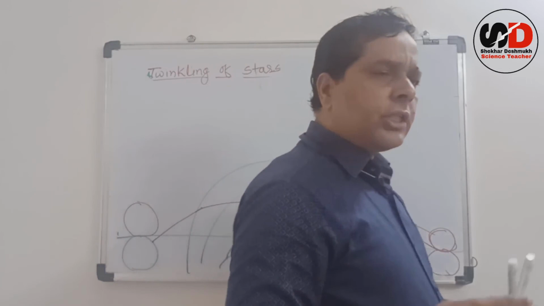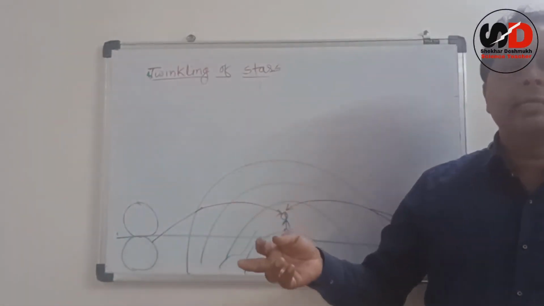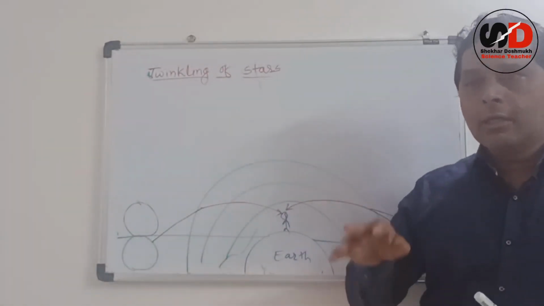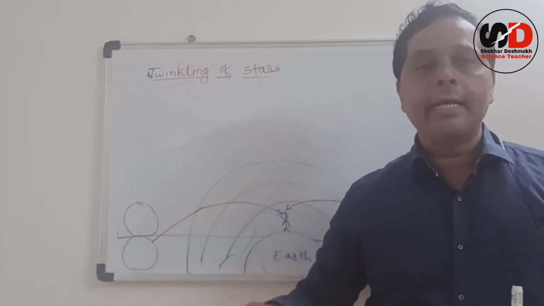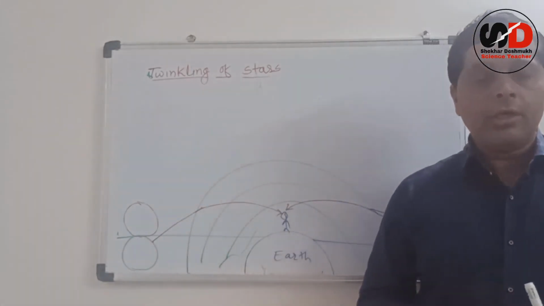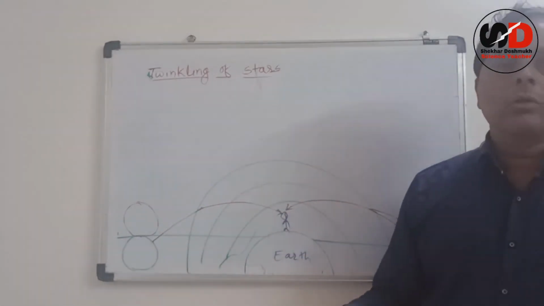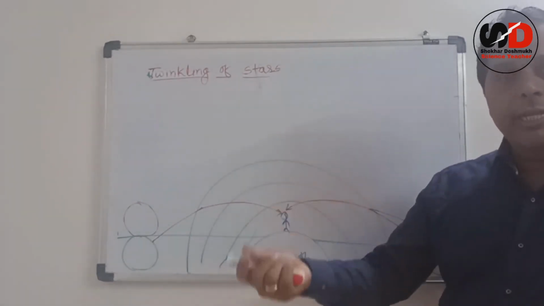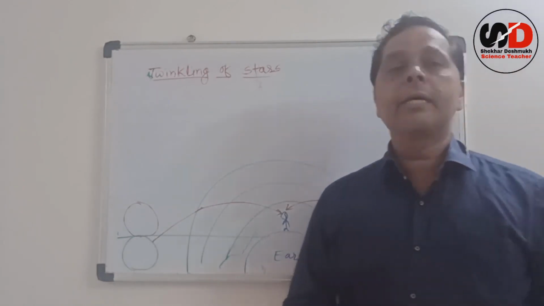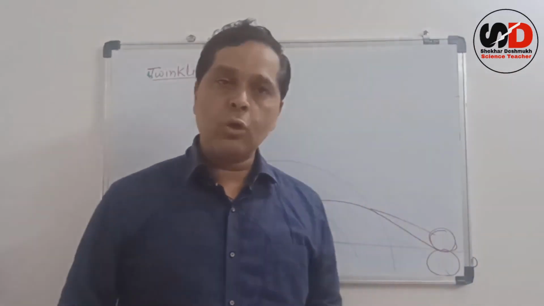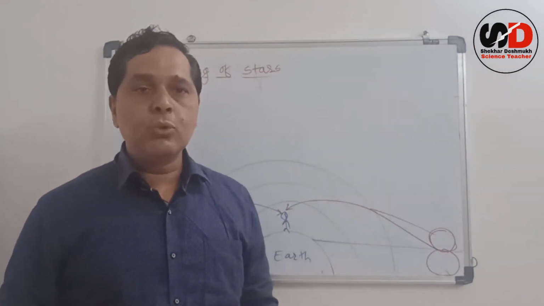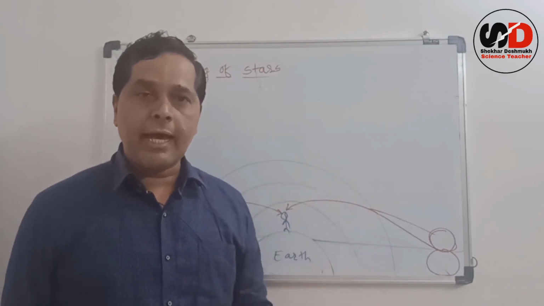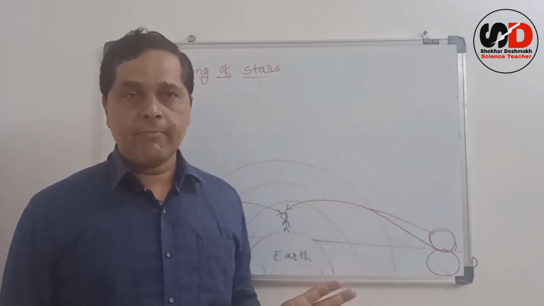So this early sunrise and delayed sunset can increase the duration of daytime. If this question is asked in the exam, that the duration of the daytime is increased, then why is it increased? It is due to the refraction of light through the atmosphere.